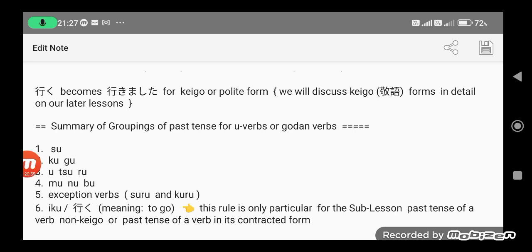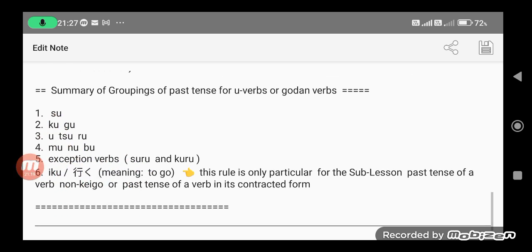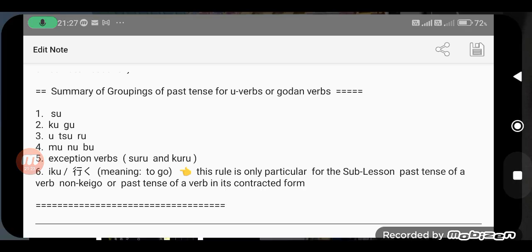So, let's summarize the groupings. This is your mnemonic summary of groupings for the past tense, for the U verbs or godan verbs, non-keigo or non-formal. First group, su. Second group, ku and gu. Third group, u, tsu, ru. Fourth group, mu, nu, bu. Fifth group, exception verbs, suru and kuru. And then the sixth group, the iku.